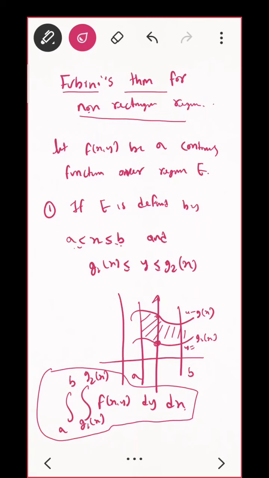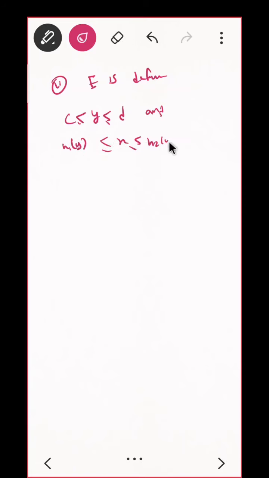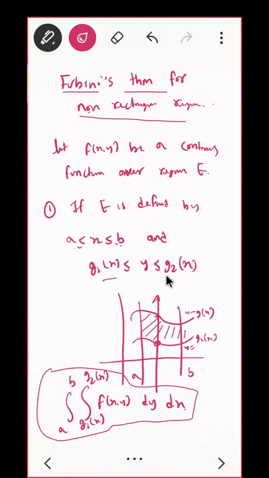Yes, you see that? Same, if I write the other iterated integral, what will that be? In our case E is defined by, in that case y is bounded in an interval, that is c to d, and x is bounded between the functions h1 of y and h2 of y. Each of the functions must be continuous; in our previous case also, g1 and g2 must be continuous.